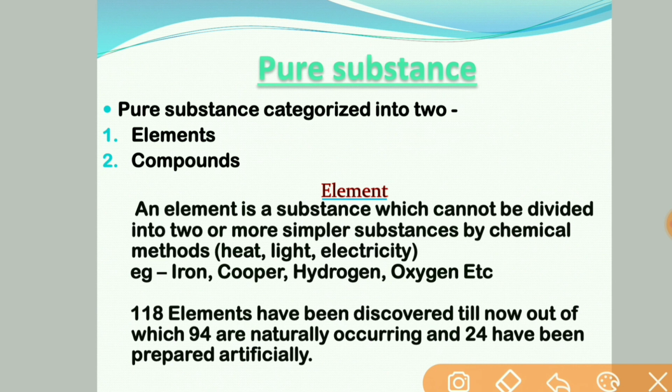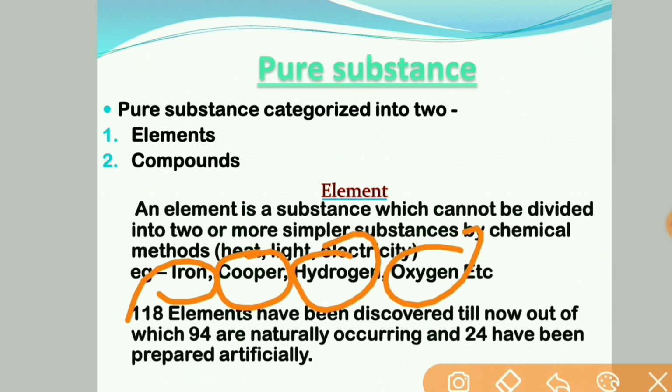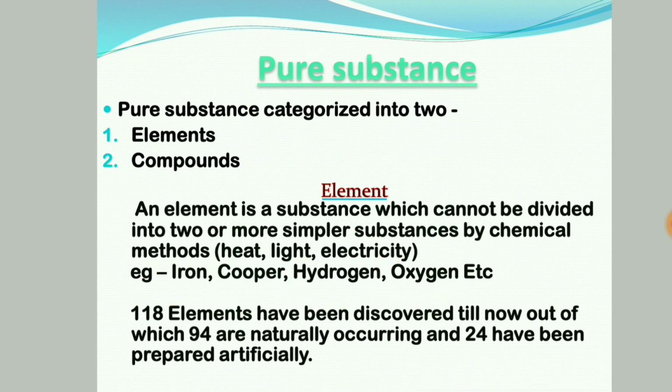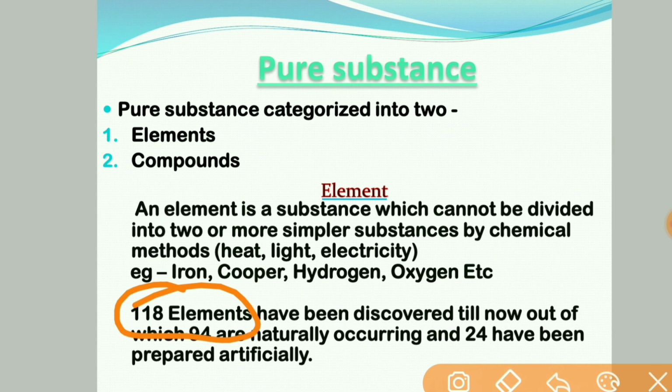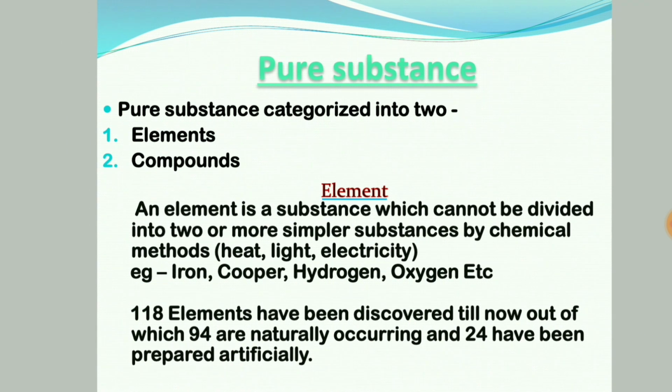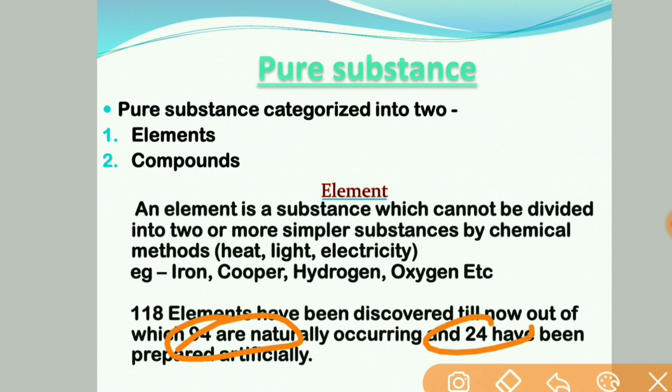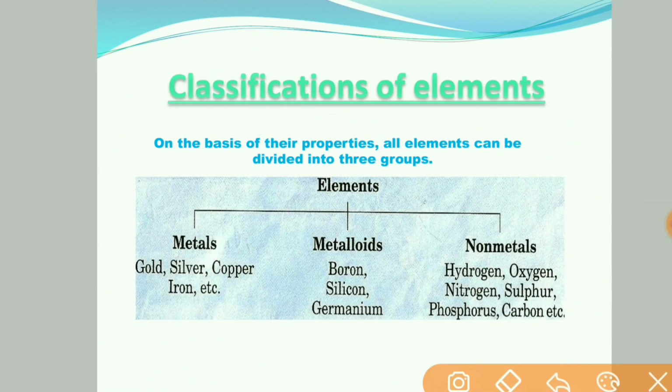Examples of elements are iron, copper, hydrogen, oxygen, nitrogen. These all are elements. Till now, 118 elements have been discovered. Out of them, 94 are naturally occurring and the rest 24 have been prepared synthetically, meaning artificially. Elements are further categorized into three parts, that is metals, non-metals and metalloids, on the basis of their properties.